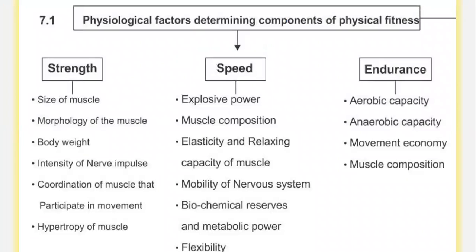Now the physiological factors determining the components of physical fitness. These are strength, speed, and endurance. In strength, we will talk about the size of muscle, morphology of the muscle, body weight, intensity of the nerve impulse, coordination of the muscles that participate in the movement, and hypertrophy of the muscle. In speed, we will talk about the explosive power, muscle composition, elasticity and relaxing capacity of the muscle, mobility of the nervous system, biochemical reserves, the metabolic power, and flexibility. In endurance, we will talk about the aerobic capacity, anaerobic capacity, movement economy, and muscle composition.